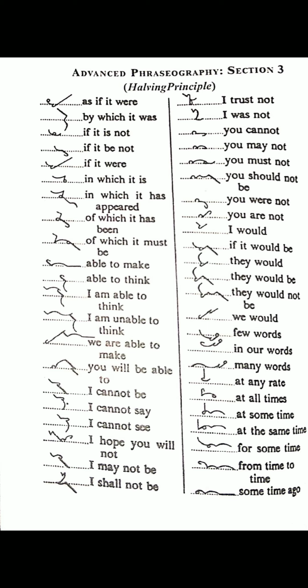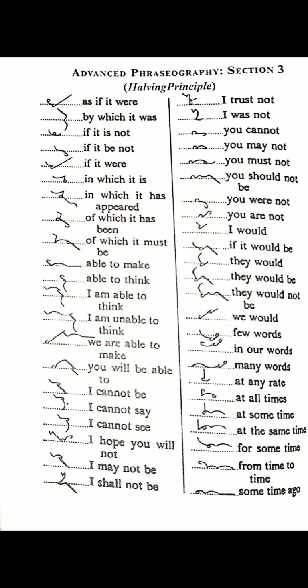"Able to make": "able" half for 2 joined with M and K. "Able to think": "able" half for 2 with "think". "I am able to think": I tick, "am", "able to think".